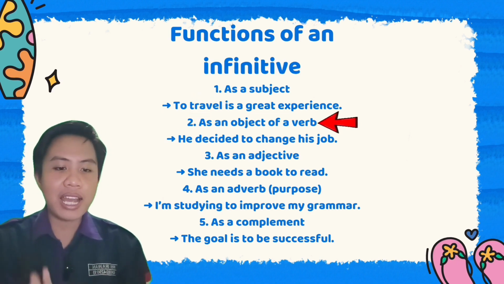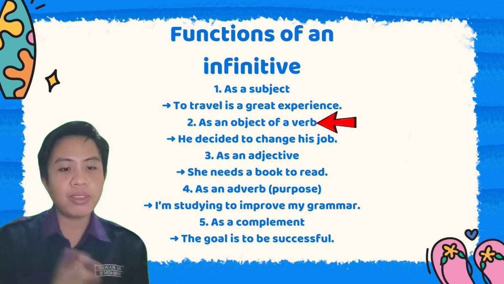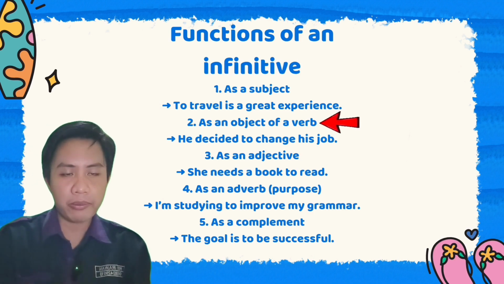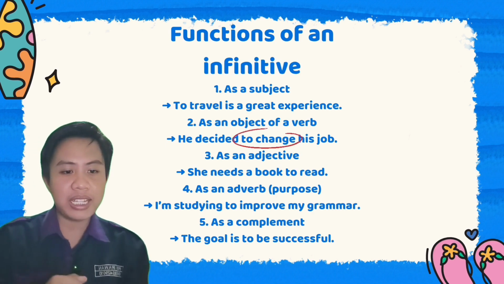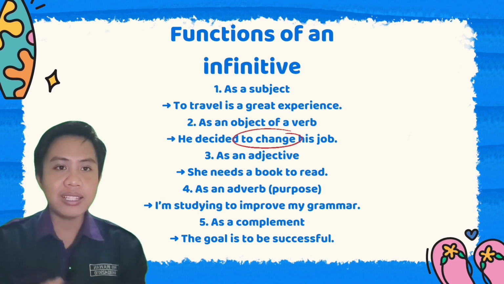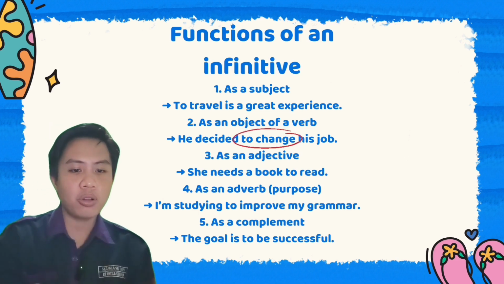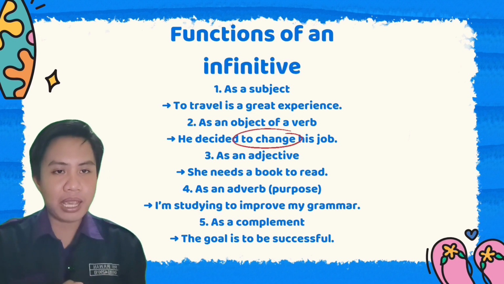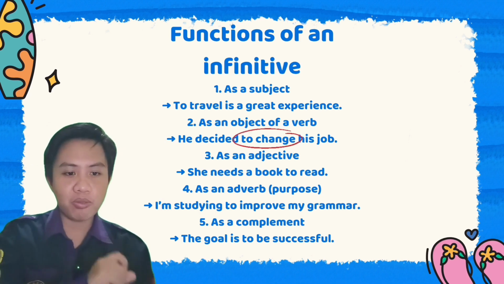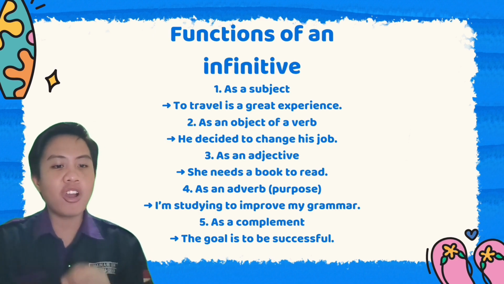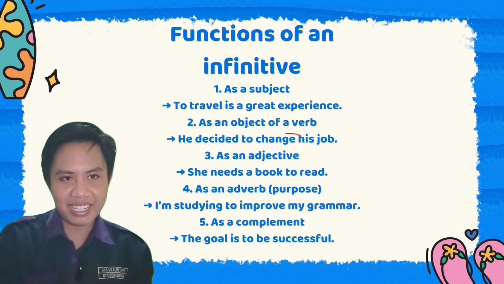The next one is as an object of a verb. For example, he decided to change his job. He is the subject, decided is the verb, and to change is to plus verb 1, which means it is the object of the verb decided.